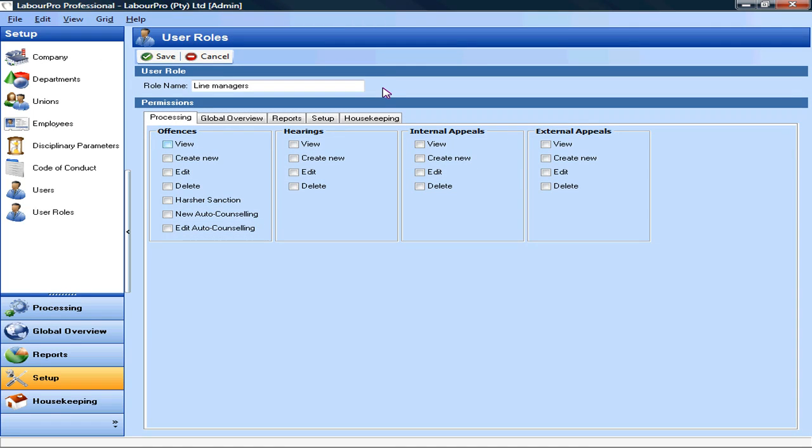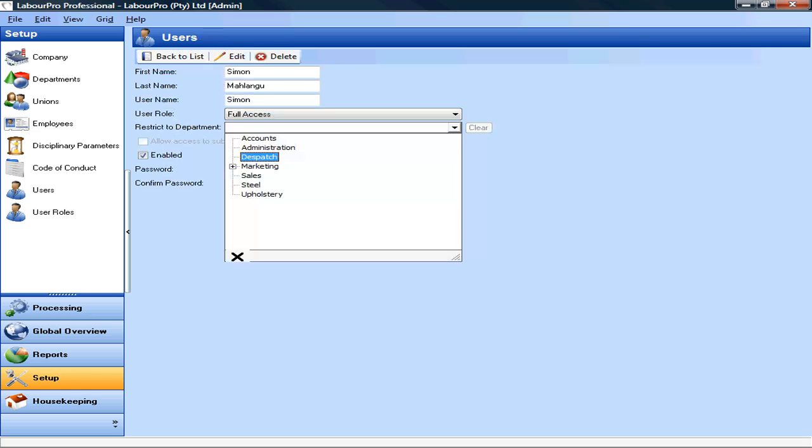LabourPro can be run over your network, allowing users to have access to centralized data. User rights can be set to limit these users to particular functions in the program or to the employee records of certain departments. This measure of control gives you the ability to empower line managers and delegate certain disciplinary functions without exposing the system to potential abuse.